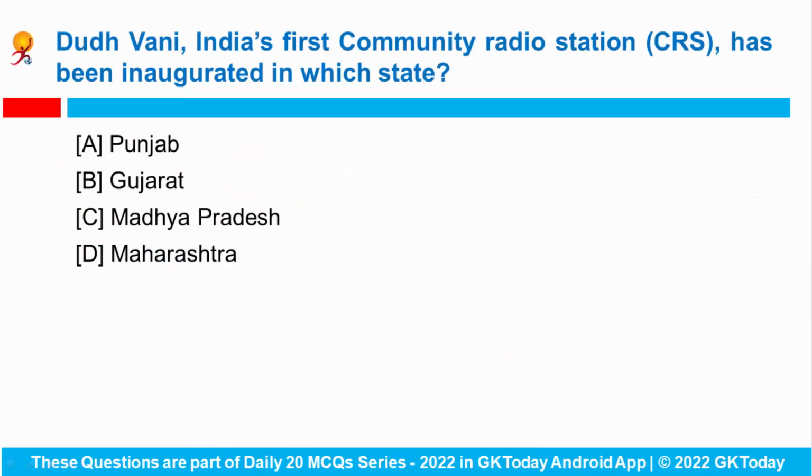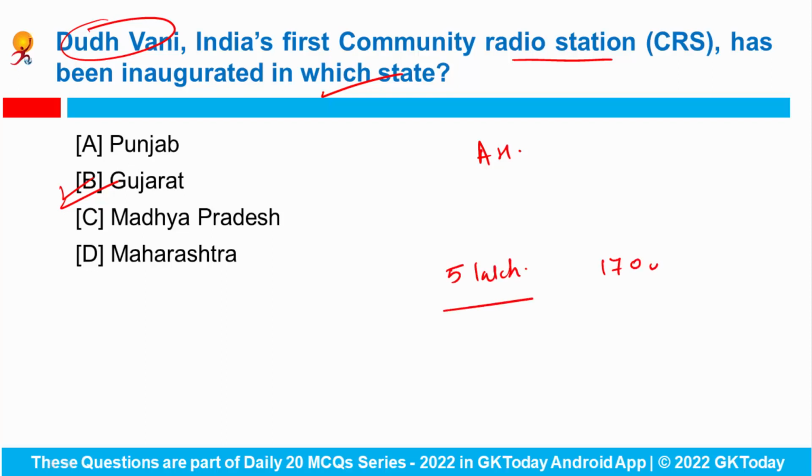Okay. Next question. Dudhwani, India's first community radio station, has been inaugurated in which state? So Prime Minister Narendra Modi has inaugurated a community radio station named Dudhwani, which has been dedicated to animal husbandry. And it has been set up in Gujarat, and this radio station will connect over 5 lakh dairy farmers across 1700 villages in the state. Also to remember that this is the country's first community radio station that has been dedicated to the cattle breeders.